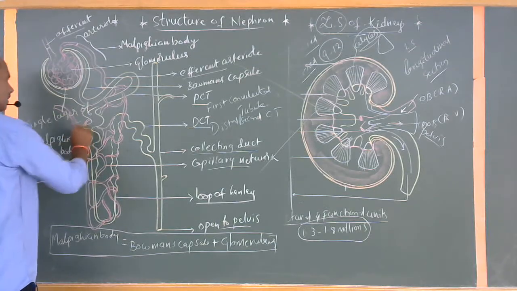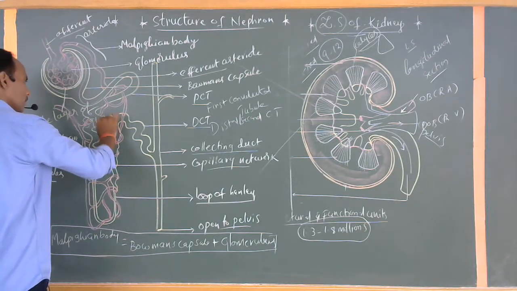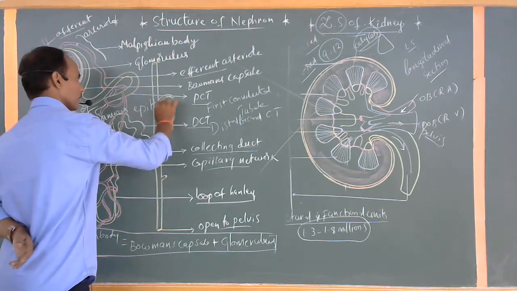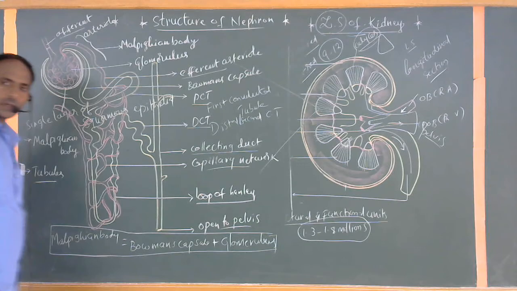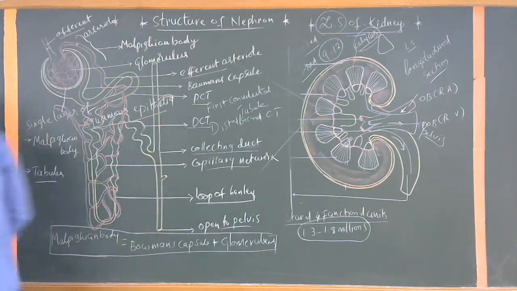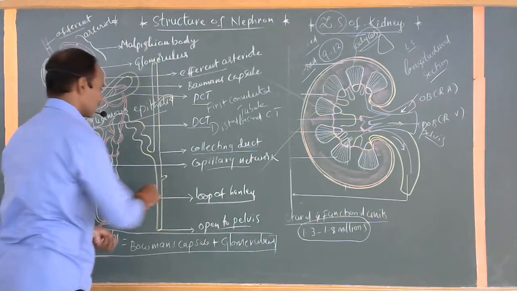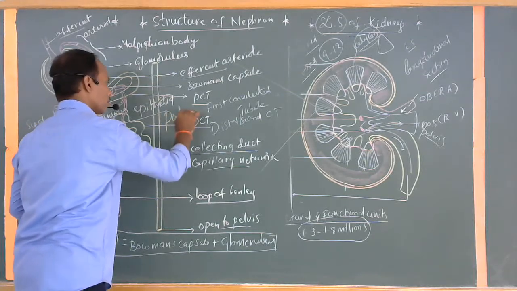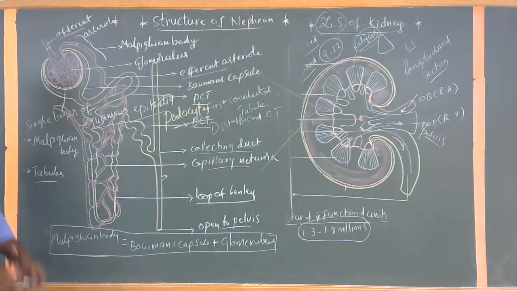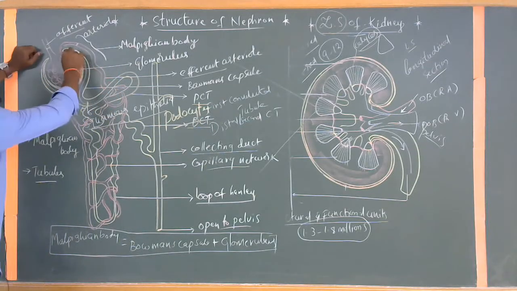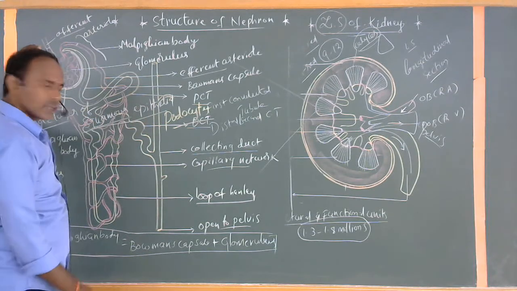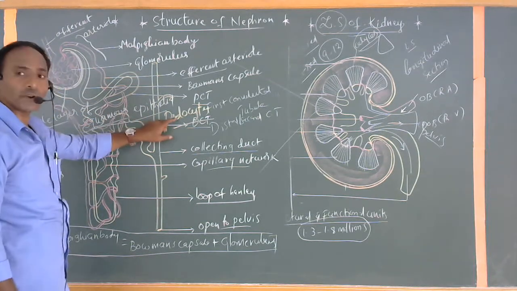These single layer squamous epithelial cells are commonly called podocyte cells, or podocytes. So the base part of the Bowman's capsule is surrounded by single layer squamous epithelial cells, commonly called podocyte cells.